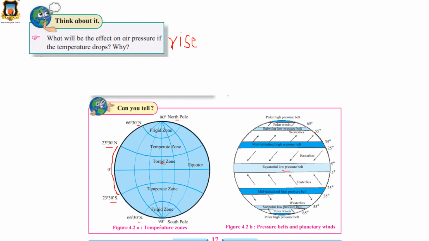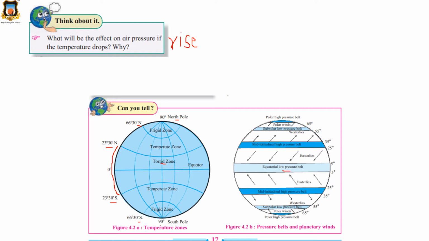Why is there high pressure here, in the polar regions? Because the temperature is low. Temperature is low, that's why pressure is high. Here pressure is low. Why? Temperature is high.